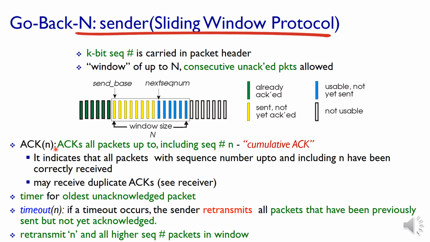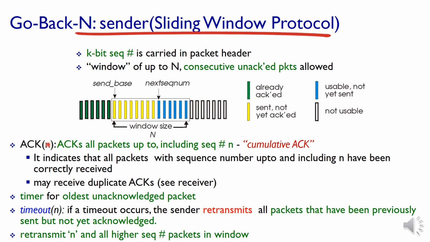The acknowledgement received will be for the last packet received safely at the receiver. That is, it will return acknowledgement number 7. So ACK of 7 means all the packets up to 7 are received properly.